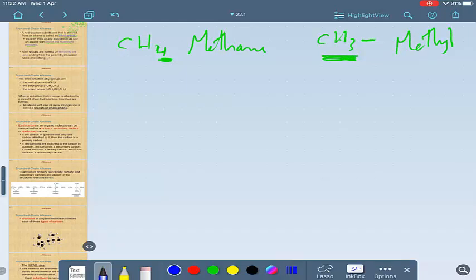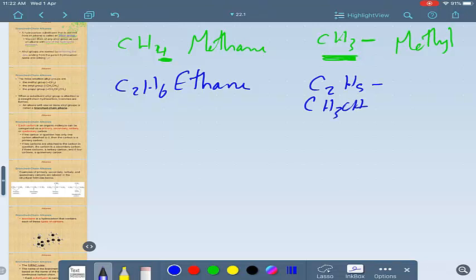If you have C2H6, which is ethane, the alkyl group is C2H5, or we can write it CH3, CH2, the same. 2 carbons and 5 hydrogens. We call it not ethane but ethyl.